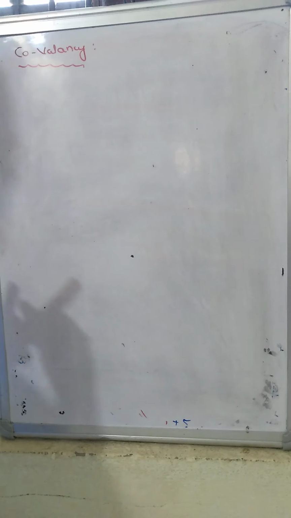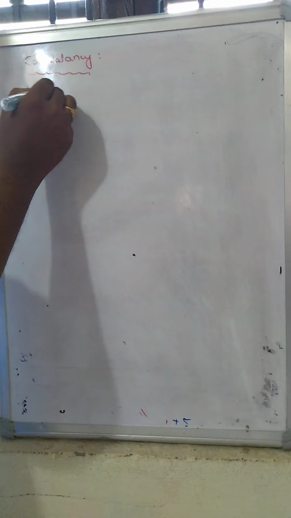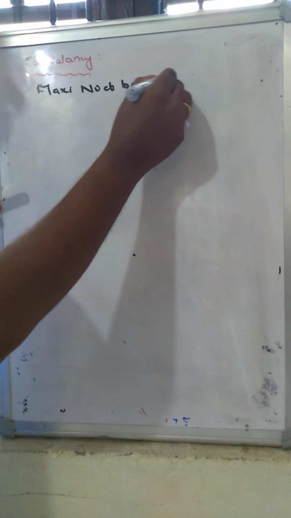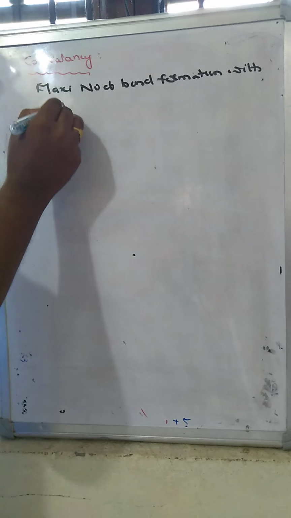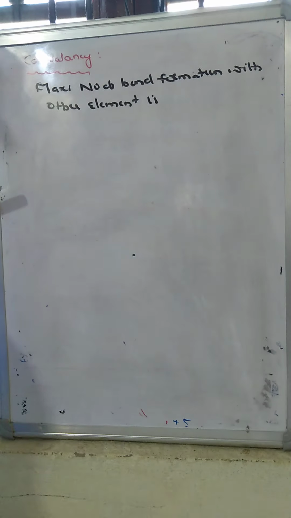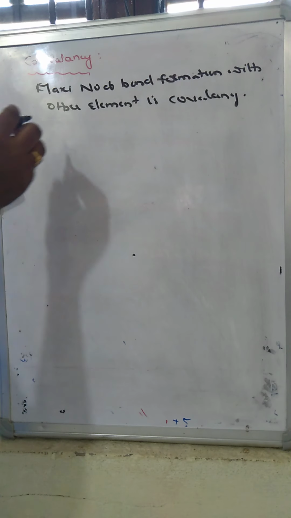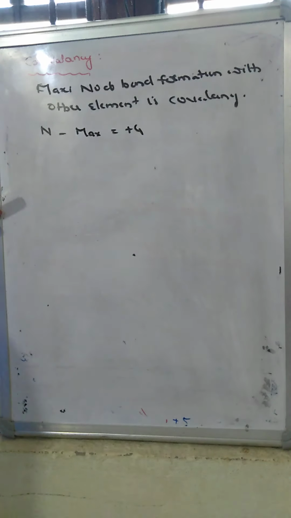Next property is covalency. The 15th group of elements exhibit covalency. The maximum number of bonds formed by an element with other elements is called covalency. Nitrogen exhibits a maximum covalency of 4.